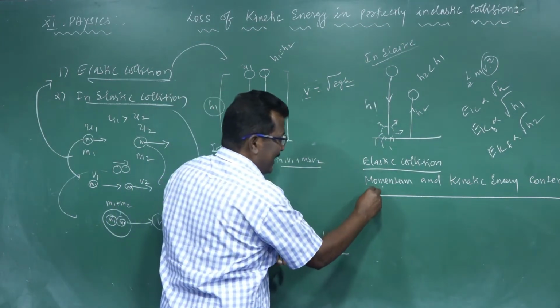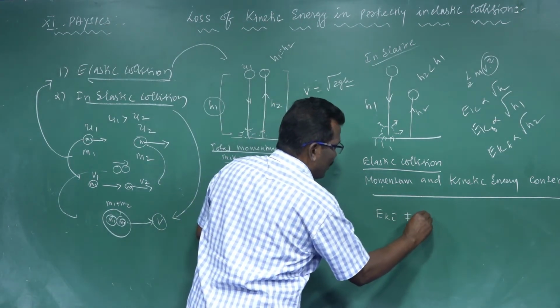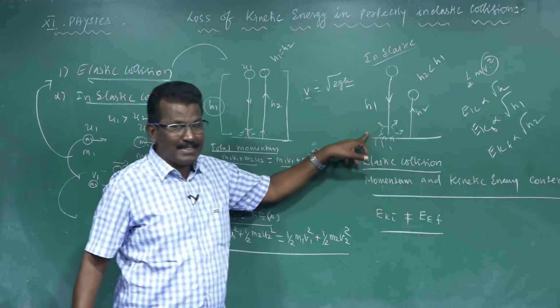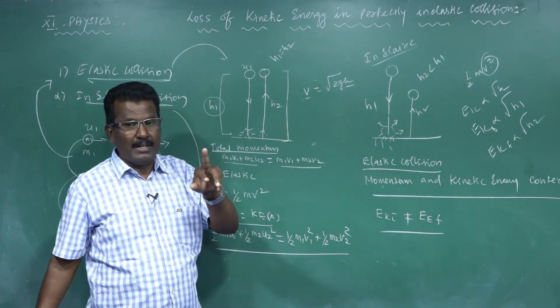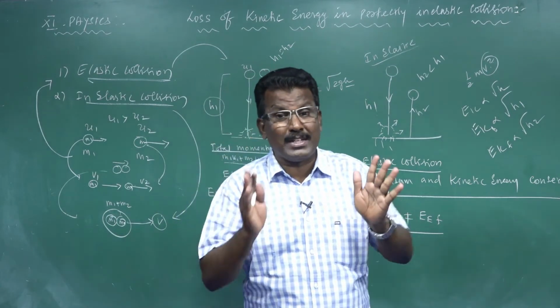So initial kinetic energy is not equal to final kinetic energy. That is the difference. We can differentiate whether the given collision is elastic or inelastic by using the kinetic energy.